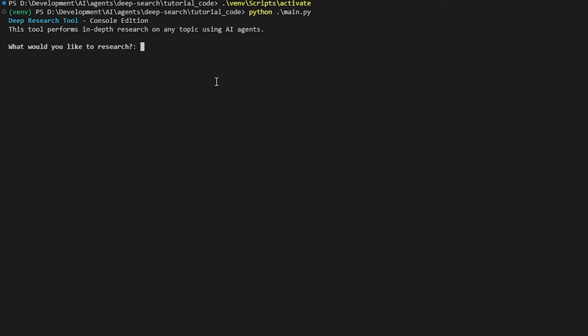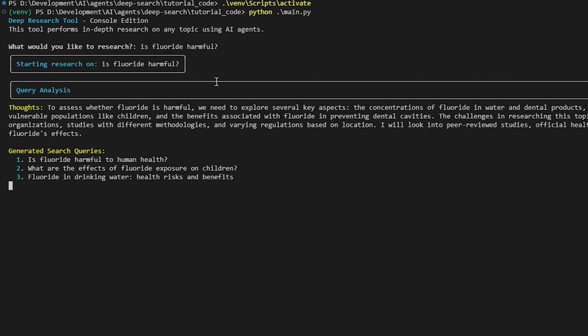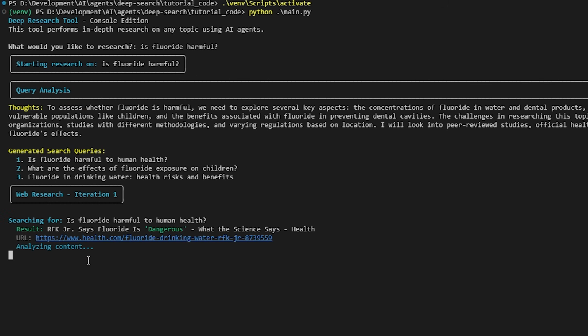So we could ask something like, is fluoride harmful? A very simple question, but it could take some extensive research to figure out. So once we click enter, it's going to start researching. It's going to figure out what queries to search the web for. So these are some of them. And it's just going to search each one by one.